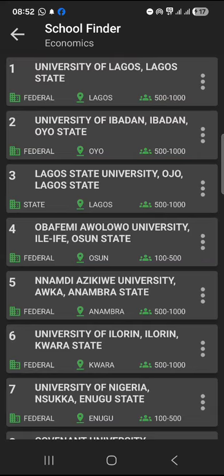Then we also give you another piece of information, which is the estimate of the number of people that applied to that school for that year. So let's look at University of Lagos, for instance. What this 500 to 1000 means is that about 500 to 1000 people applied to University of Lagos for economics. So this information is important because it's telling you that if you are selecting Unilag and you want to study economics there, you should be expecting about 500 to 1000 applicants competing for that same slot.